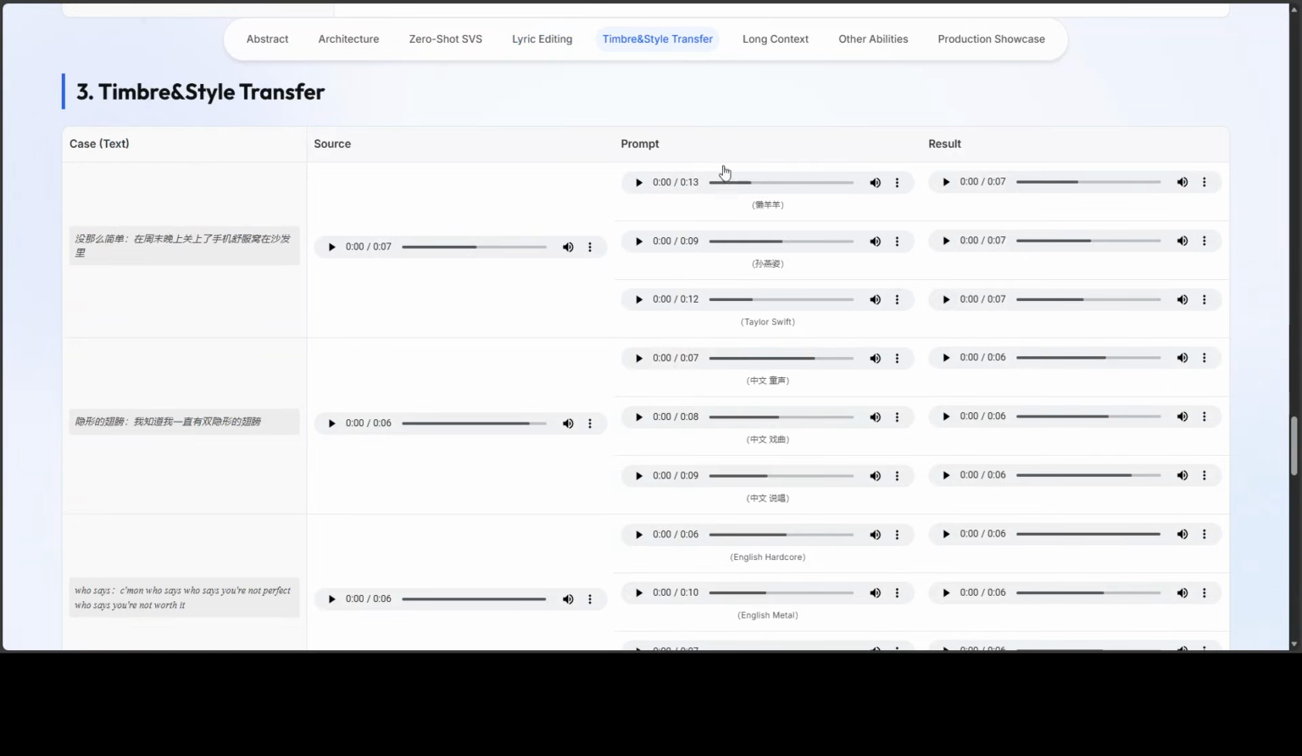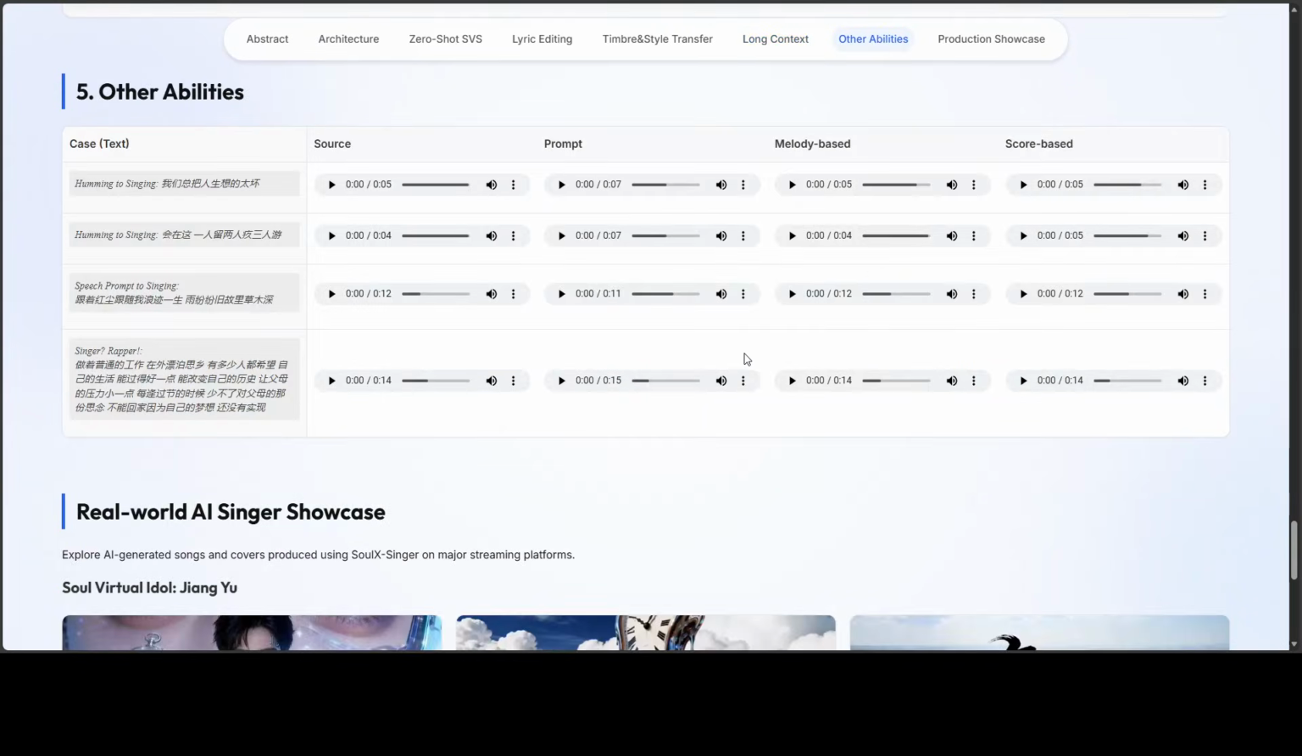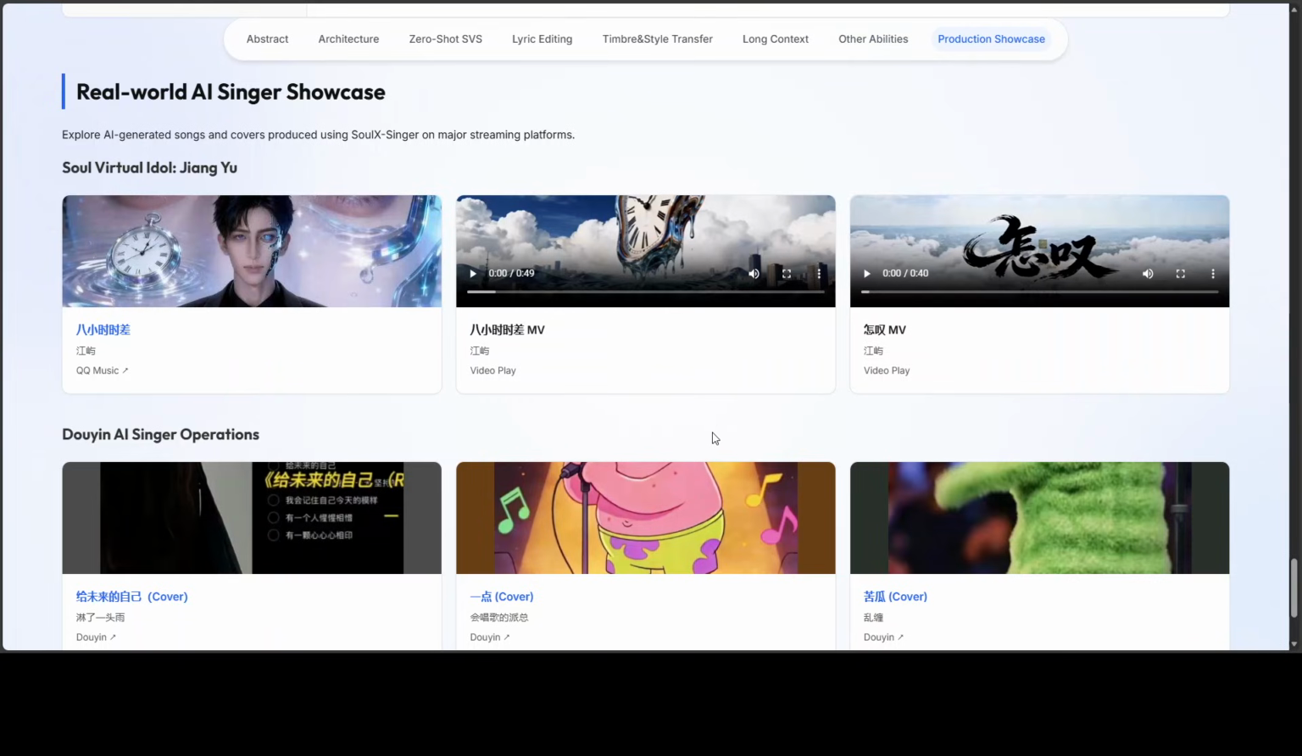You see, it's quite good in terms of quality of output. And then they have a lot of other examples where you can go with timbre and style. There is also a long context which you can check out on their product page, and I will drop the link in the video's description. There are a few other abilities which are still, I think, under progress. Different humming, or you could just go with speech prompt to singing, but that is still, I believe, under progress. And they have some showcases which I can't play here due to the copyrights, but try it out. It is quite high quality.